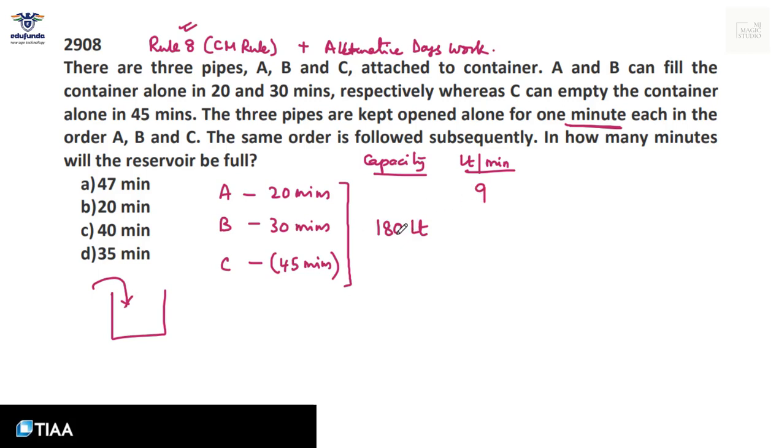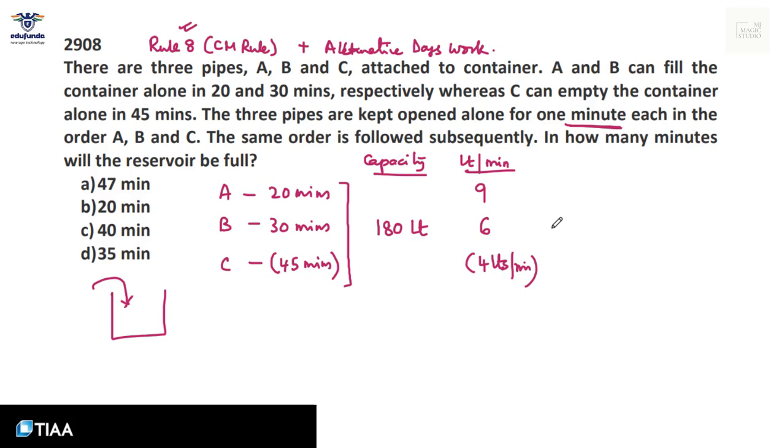B will fill up 180 divided by 30, that is 6 liters per minute. And C will take out 180 liters in 45 minutes. That means C will take out 180 by 45, that is 4 liters per minute. So this is how